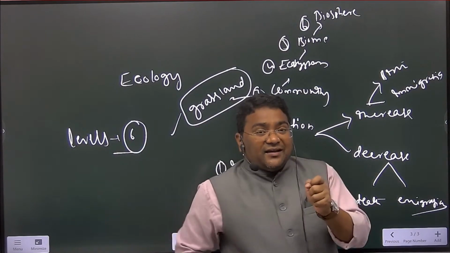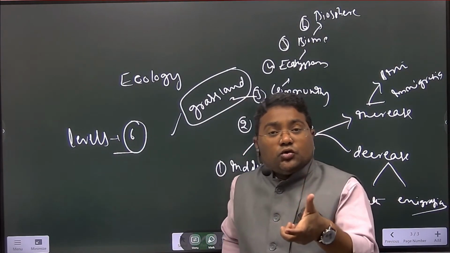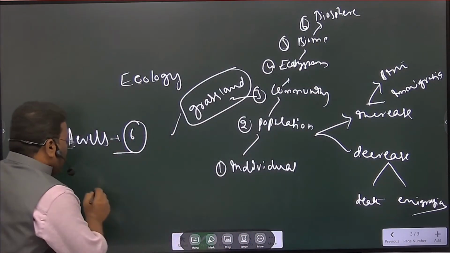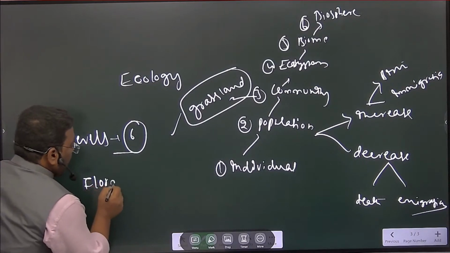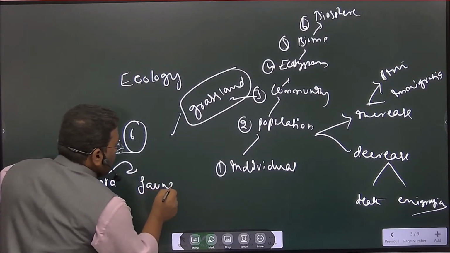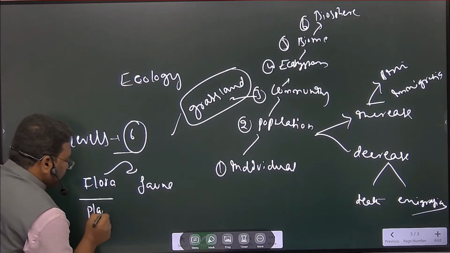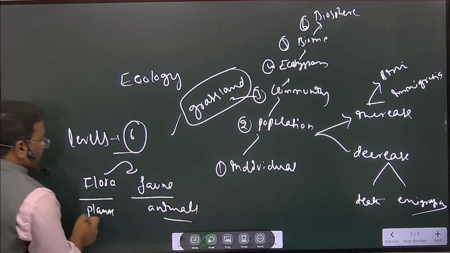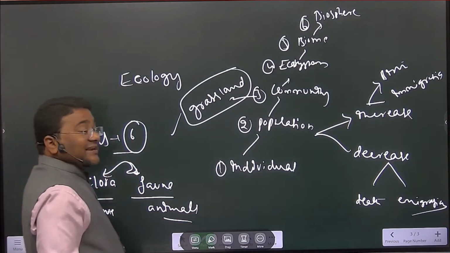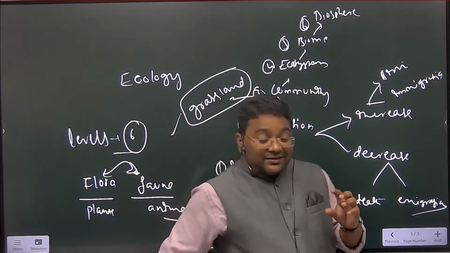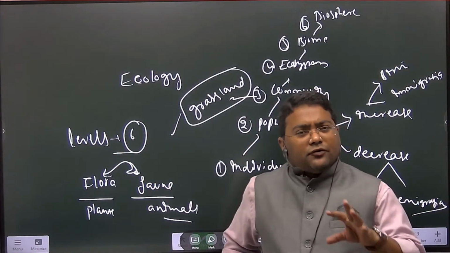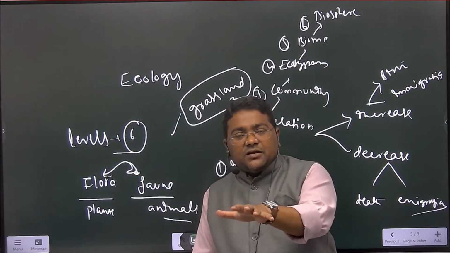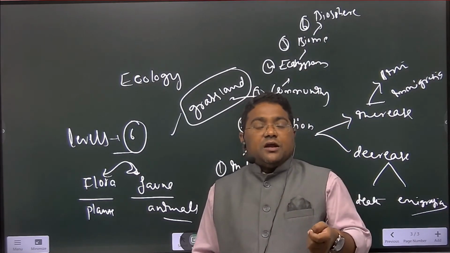So here in environment ecology, generally we say that plants, animals, right? But here you have to use flora, fauna. What is flora? Plants. And what is fauna? Animals. Right? These kind of terms you must use here in environment. Try to use the subjective terms. If you are not using these terms, whatever you are presenting in the answer is like layman language.